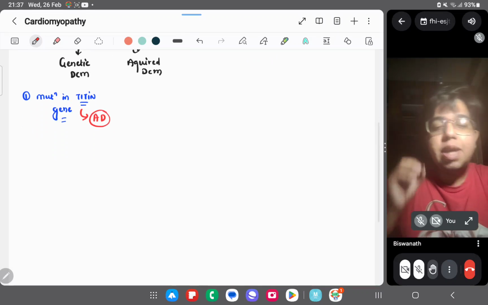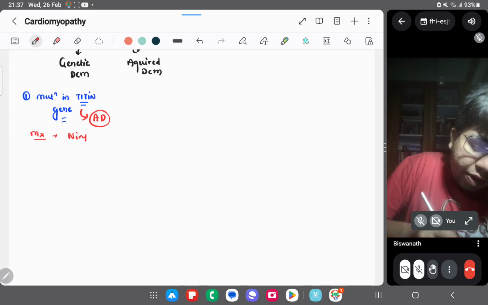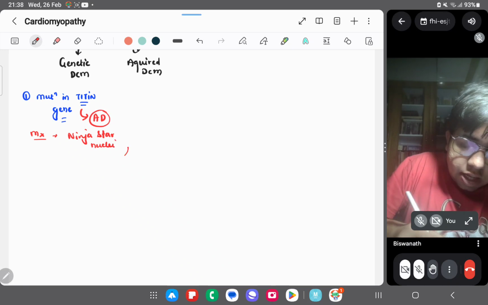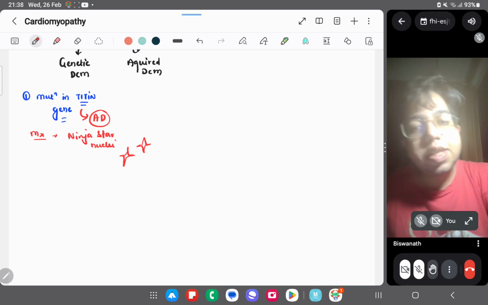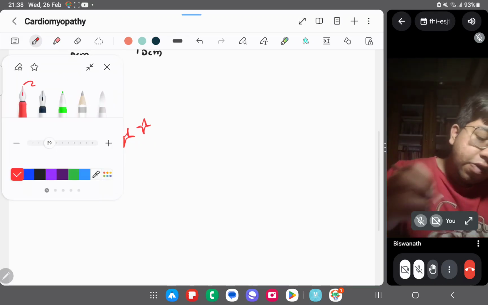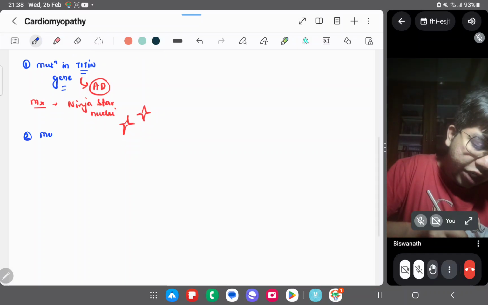If you see the microscopy of this, I will show you pictures at the end. In the microscopy, you will see ninja star nuclei. The nucleus of the cardiac muscles will be shaped somewhat like this, right? So one of the causes is this. Either you can have a titin gene mutation or you can have a mutation in the dystrophin gene.